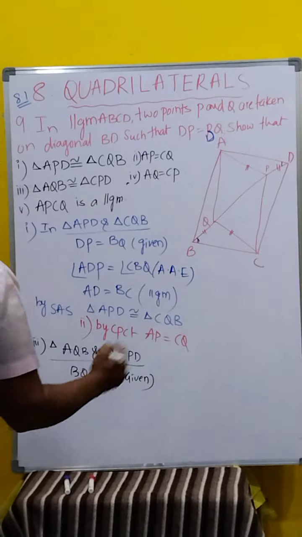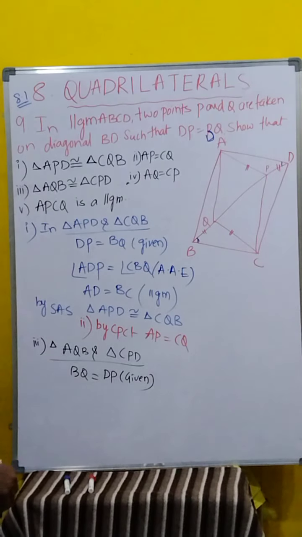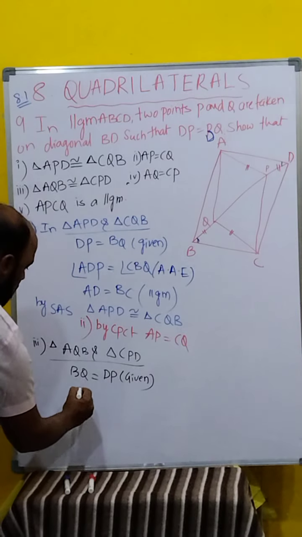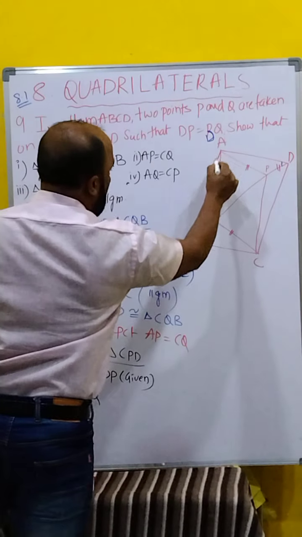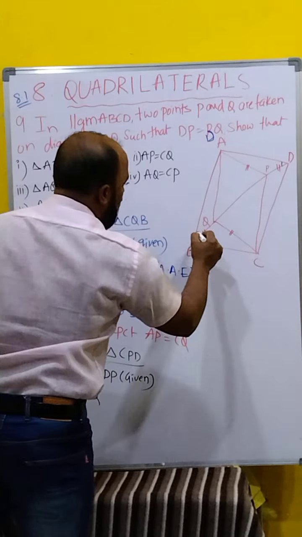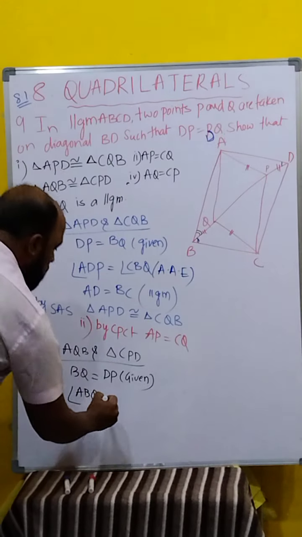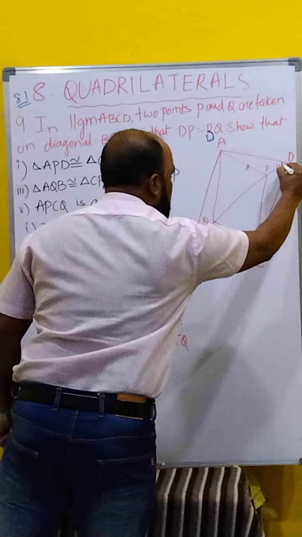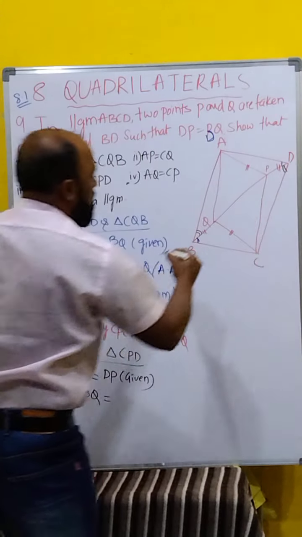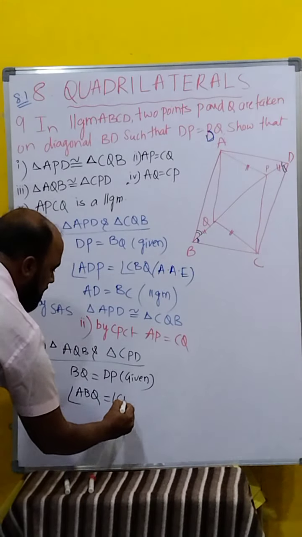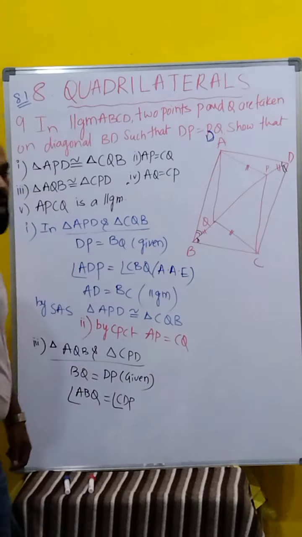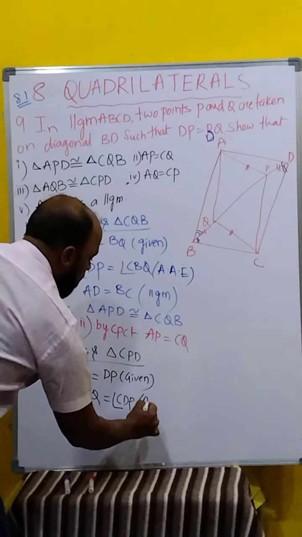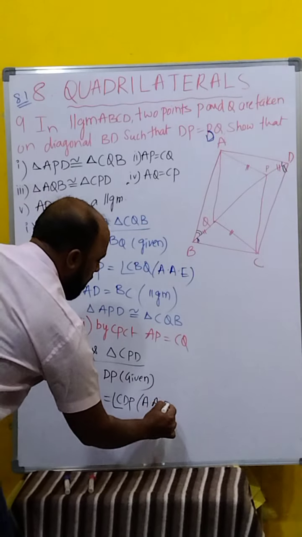Next, the second one. Now we will go for the alternate angles being equal. Angle ABQ. Observe here, angle ABQ, this part is equal to, on the right side, angle CDP. What is the reason? These two are again parallel, so alternate angles are equal.